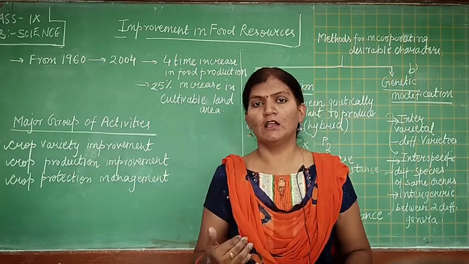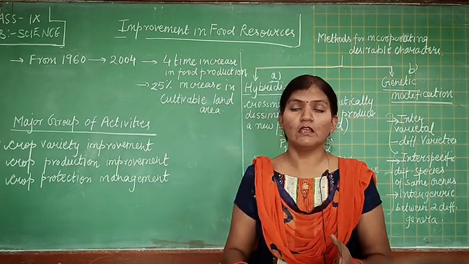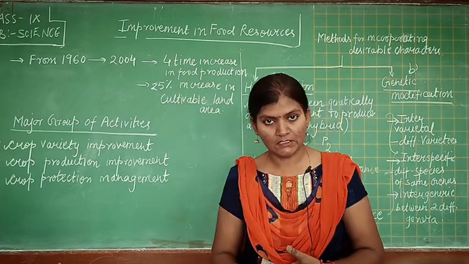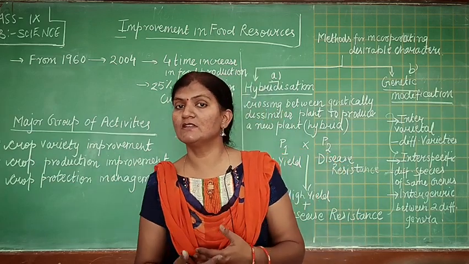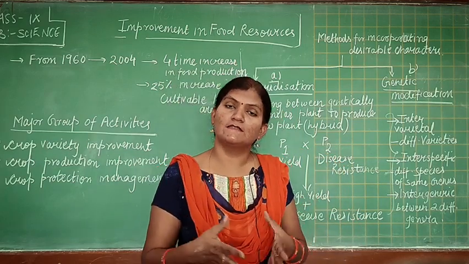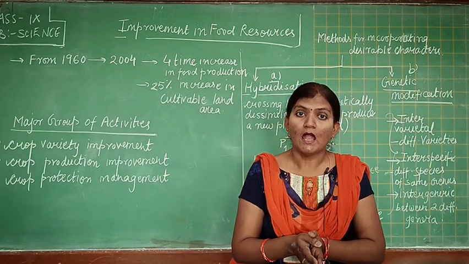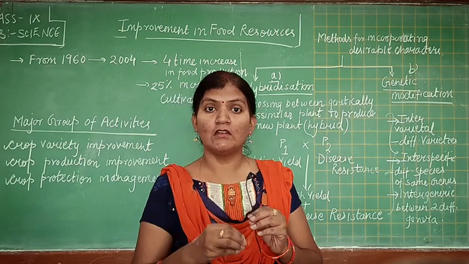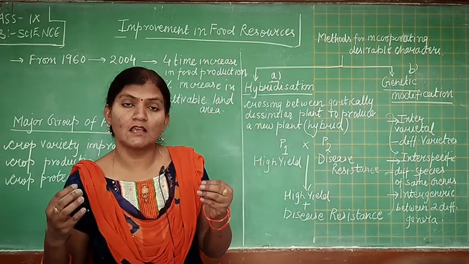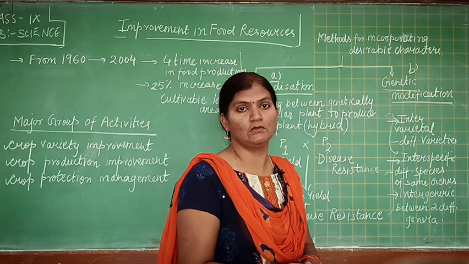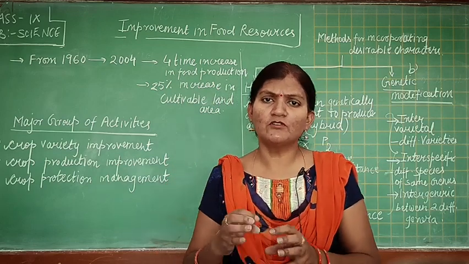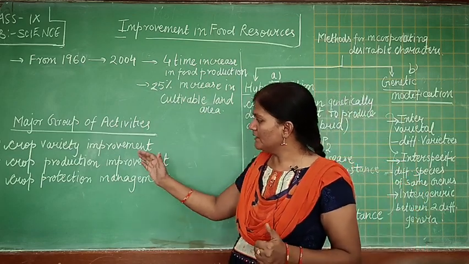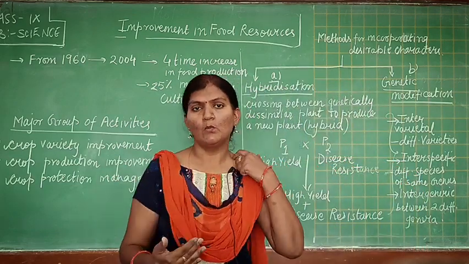In this we use an improved quality of seed, which gives a high yield, which has a high resistance to disease, which takes less water and which can remain in good condition under harsh environmental conditions, or a seed that can be grown in diverse conditions. So the next one is crop production improvement.